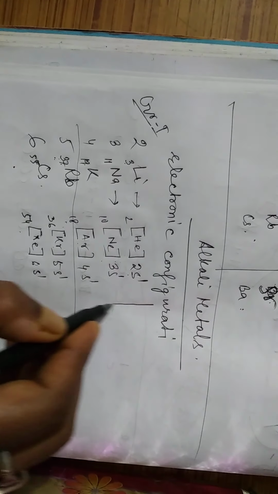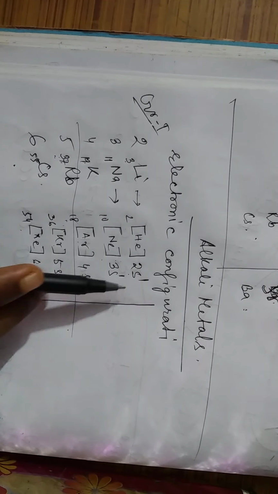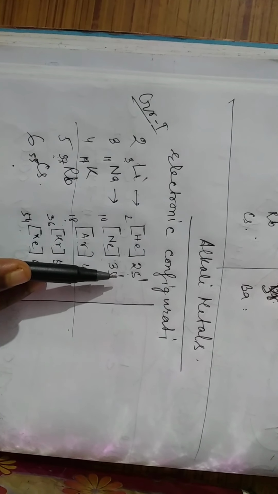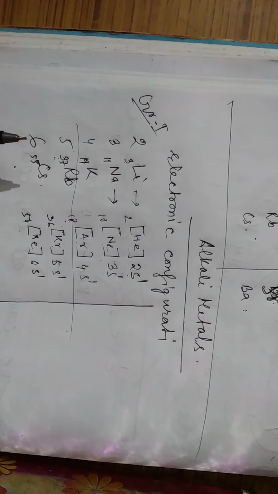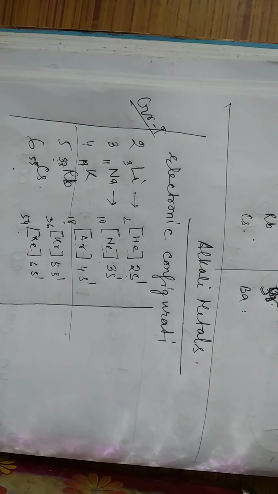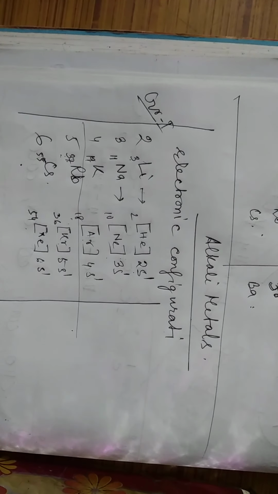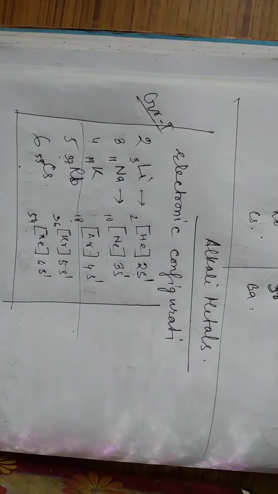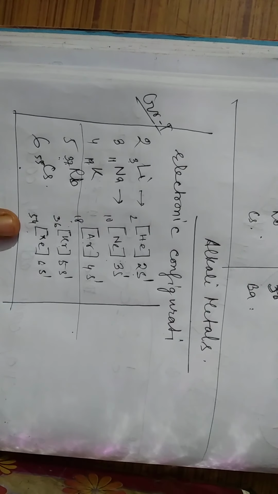So we can understand that all the elements are having one electron in their s orbital. Okay, so this is the first thing we need to understand. On the basis of the electronic configuration, we will understand each and every character of the group. Electronic configuration we have already studied in the atomic structure chapter. So now we will start the general properties, that is, the main general properties we will discuss on the basis of the electronic configuration.